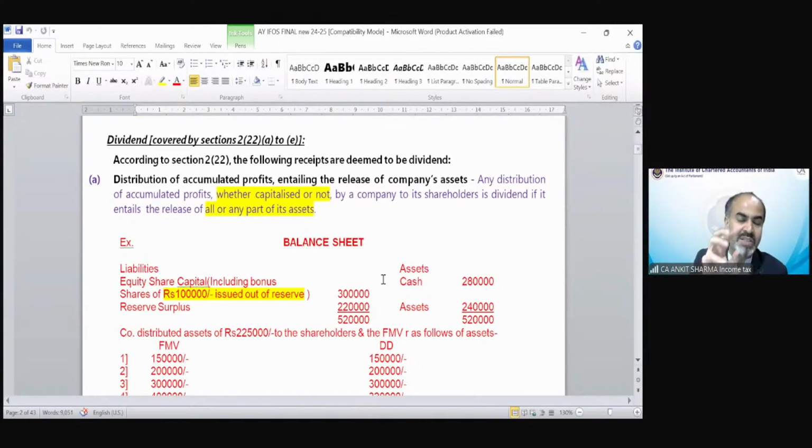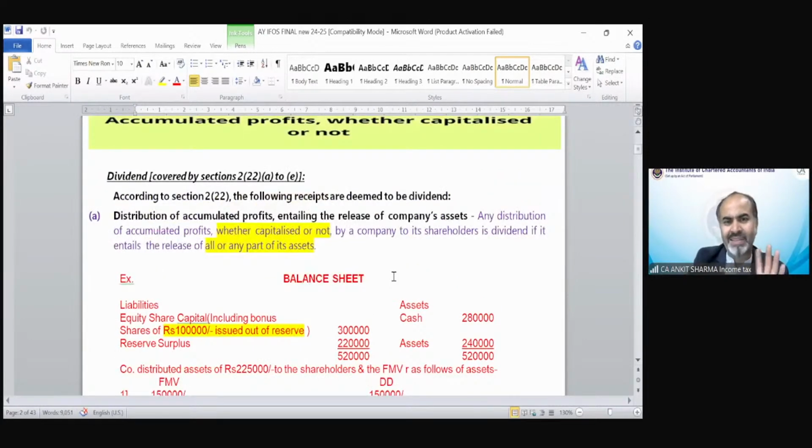I will upload these examples on the portal also. The question was not in the study material, so I have separately made those questions for the purpose of the deemed dividend provision only. Or we can do one thing, we can study the deemed dividend concept from these notes, and then we will switch to our study material provision. So that would be easy. The theoretical part is exactly the same.